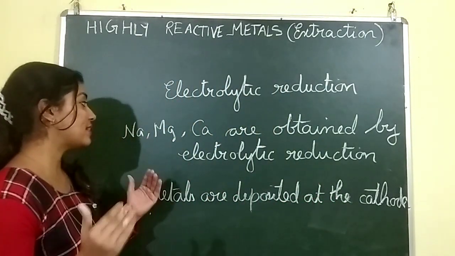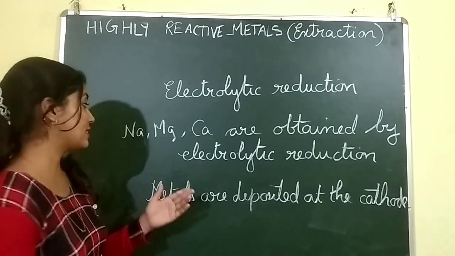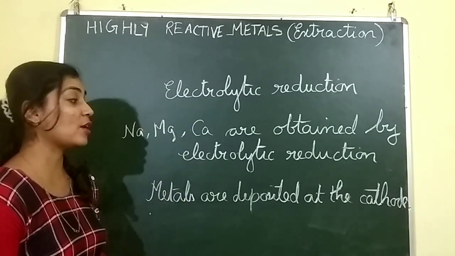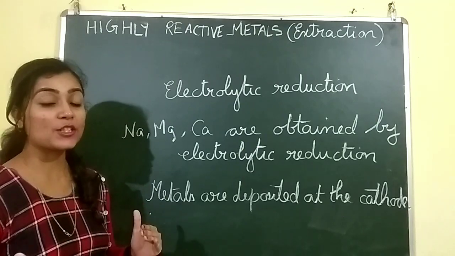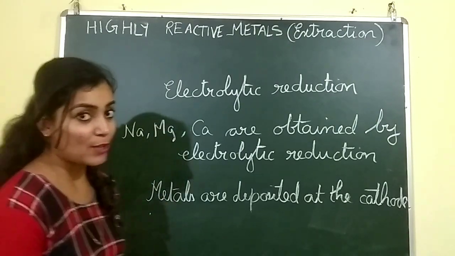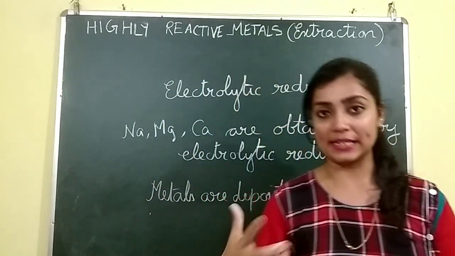In electrolytic reduction, metals like sodium, magnesium, calcium and all are obtained by the electrolysis of their molten chlorides. So what is electrolysis and what happens there, we will learn now.